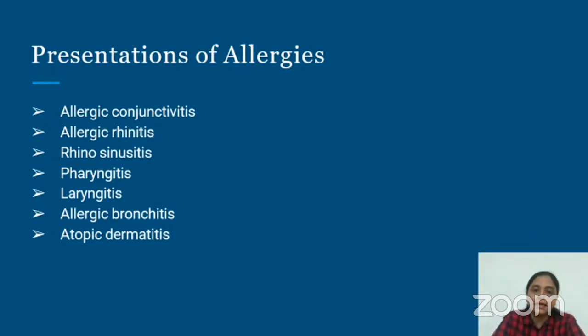When you have frontal headache, heaviness of head with nasal block, you have rhinosinusitis, and itchy throat, throat being congested, throat pain, swallowing difficulty leads to what is called pharyngitis. You have laryngitis, and when the allergies trickle down further into the respiratory system, it turns out to be wheezing, that is called allergic bronchitis, and when it involves skin with lot of rashes and itching, it is called atopic dermatitis.